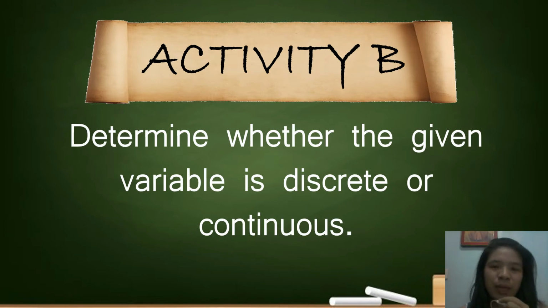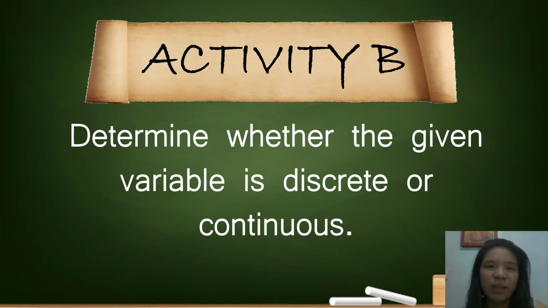So before we proceed to activity B, let us first summarize the difference between a discrete random variable and a continuous random variable. A discrete random variable, just remember, is countable, while a continuous random variable is measurable.